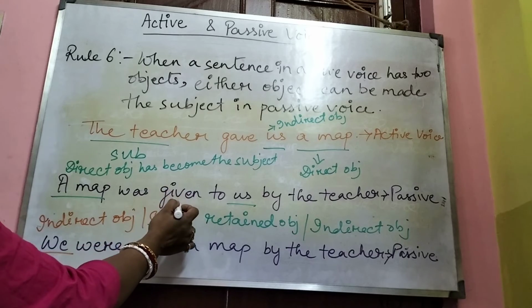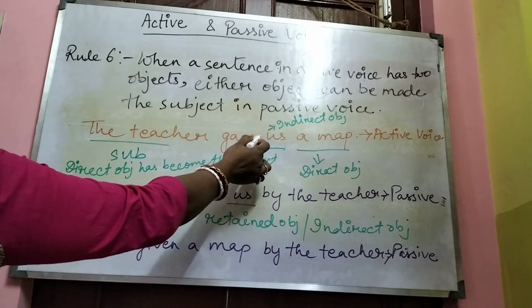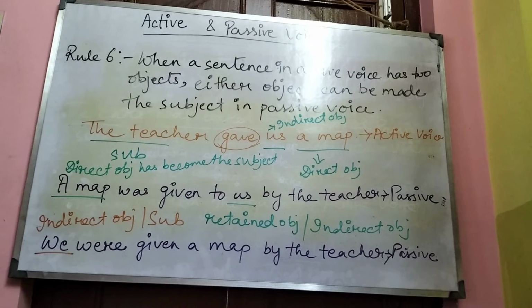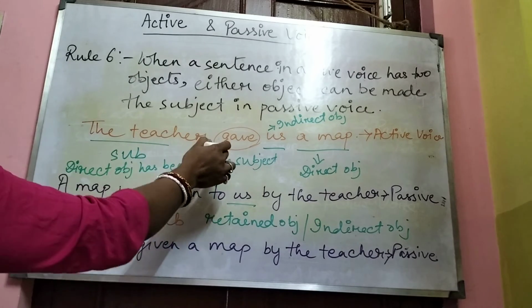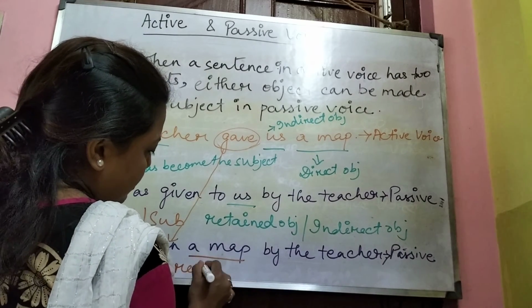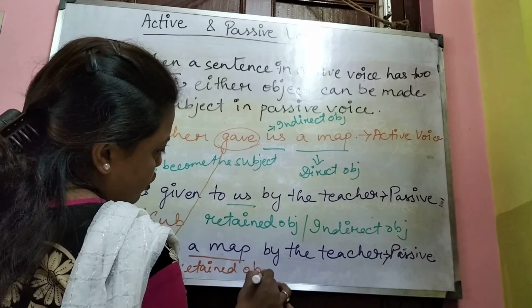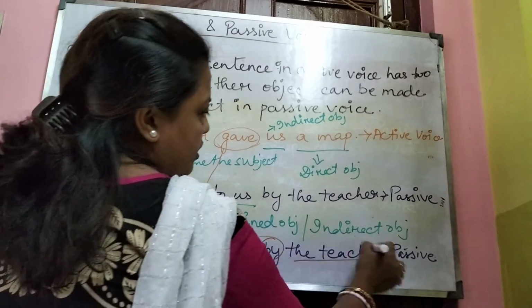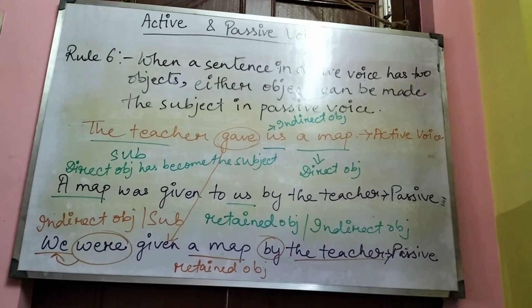Then given. Here in the active voice sentence, the verb was gave, which was in simple past. So the past participle form of the verb, given, is used, and the auxiliary verb were is used, because here the subject is we and the sentence is in past tense. And after that comes the direct object, a map. Here a map becomes the retained object. Then comes the preposition, then the object, the teacher.